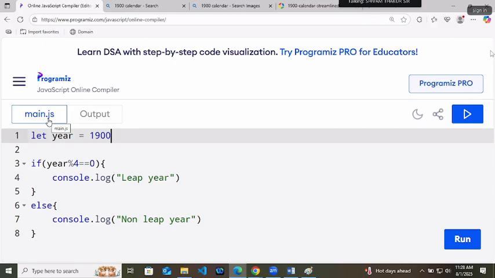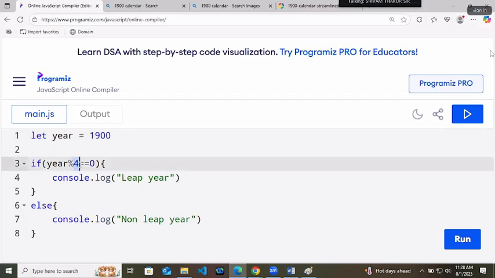What is the correct logic which is complete? If it is a century year, 100, 200, 300, 400, 500, 600, 700, 800, 900, like that, same way, then you should not check it with 4.